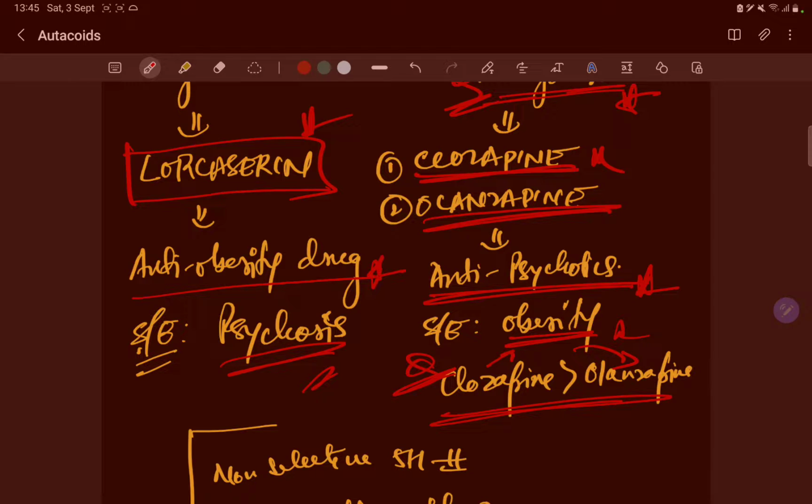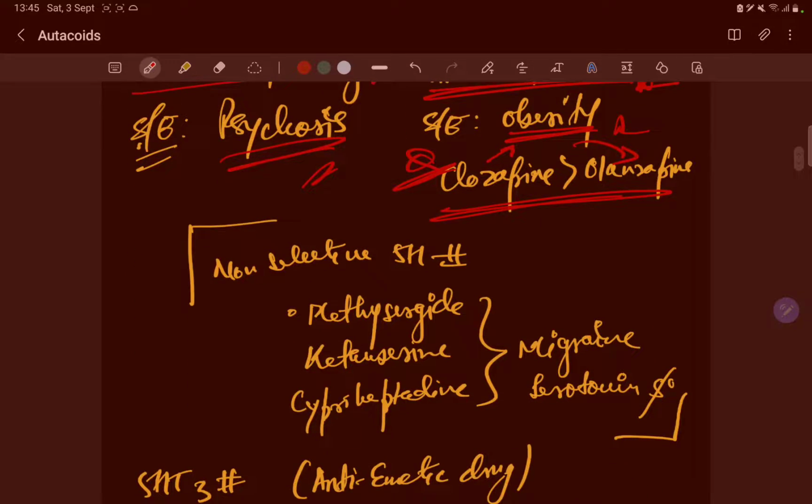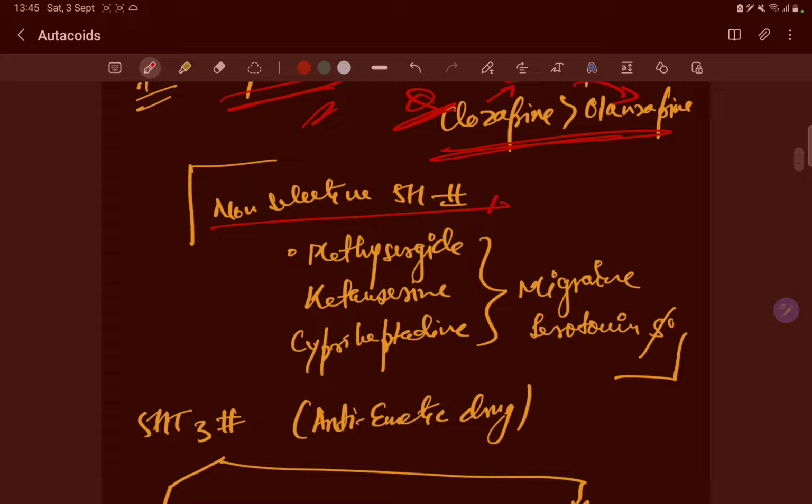So clozapine and olanzapine are the heart of treatment in psychosis patients, and it's very important for you to understand. Non-selective 5-HT blockers are methysergide, ketanserin, and cyproheptadine. I told you cyproheptadine has multiple ways to act, right? So it acts on serotonin syndrome as well as migraine.